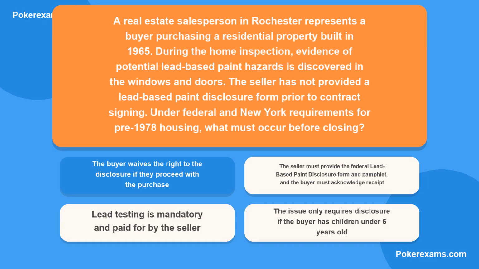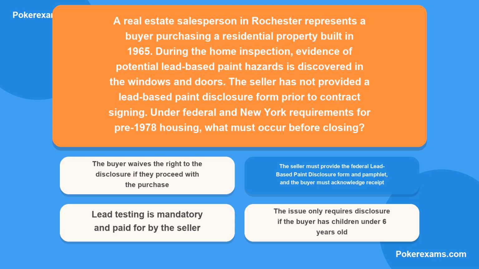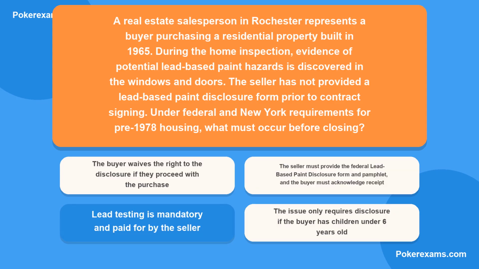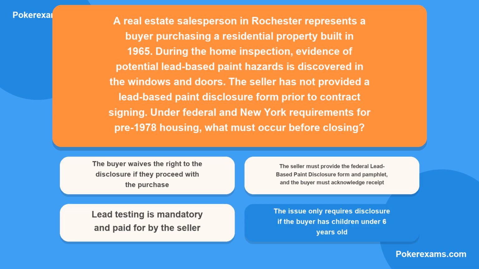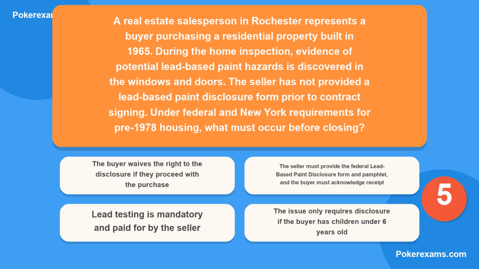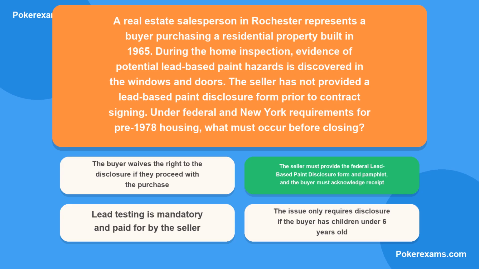Is it A, the buyer waives the right to the disclosure if they proceed with the purchase? Or B, the seller must provide the federal lead-based paint disclosure form and pamphlet, and the buyer must acknowledge receipt? Could it be C, lead testing is mandatory and paid for by the seller? Or lastly D, the issue only requires disclosure if the buyer has children under 6 years old? The correct answer is B.